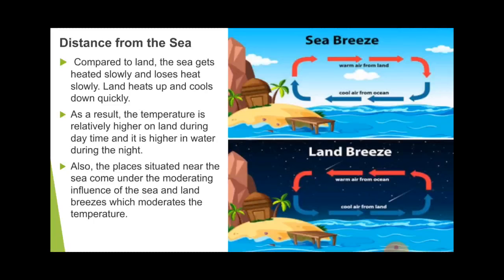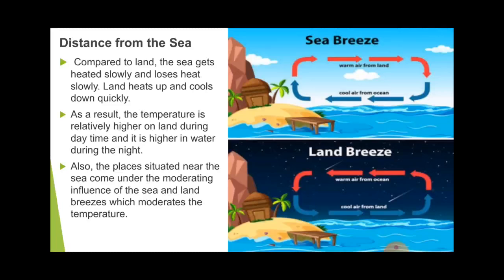Compared to land, the sea gets heated slowly and loses heat slowly. If we talk about which surface, water or land, gets heated up early, and which gets heated slowly, land always gets heated up early. Make it clear, land always heats up early instead of water.